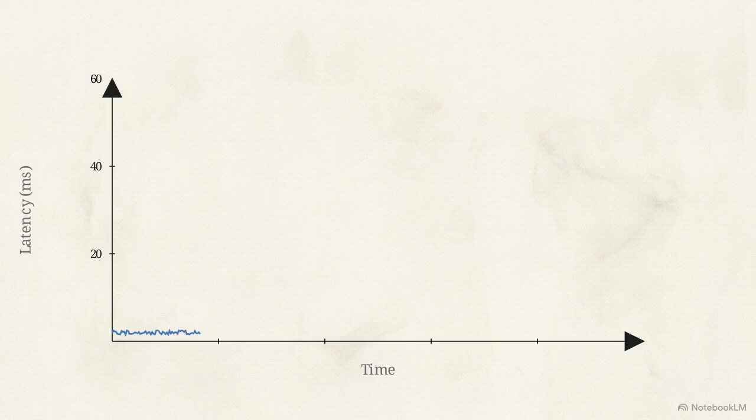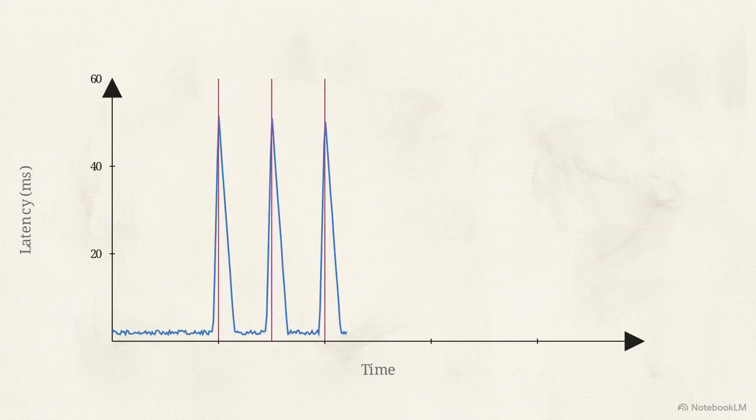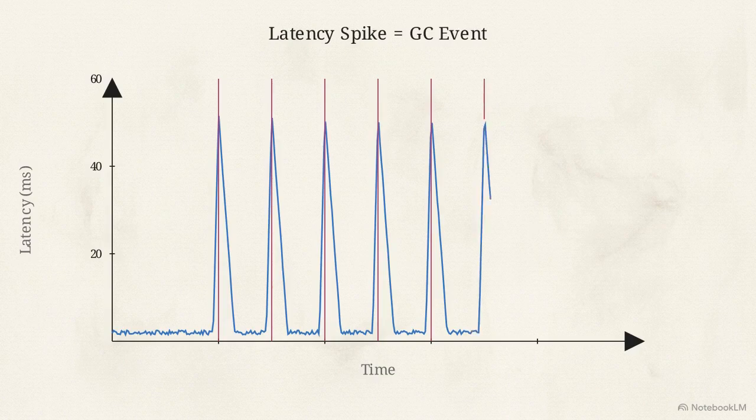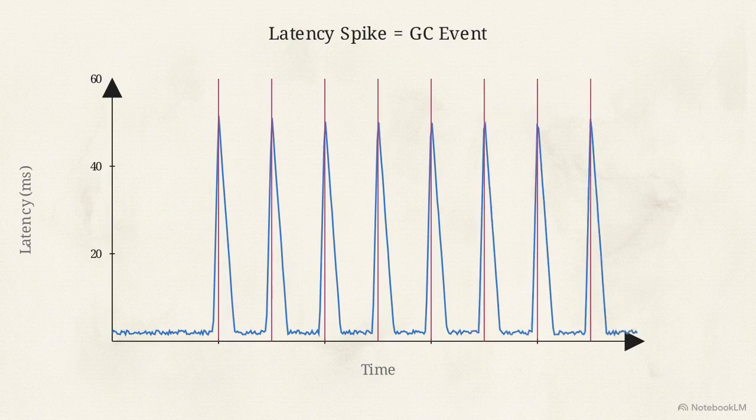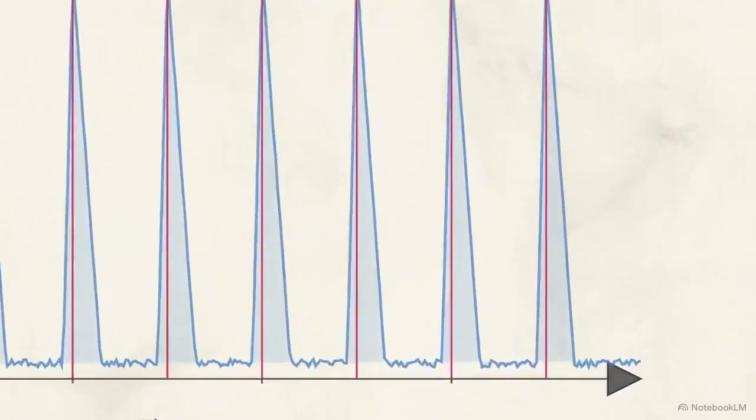This graph maps latency spikes alongside trace data. Vertical markers show garbage collector fires. Notice the direct alignment. At 10K RPS, the collector runs 20 times per second, matching our spikes.